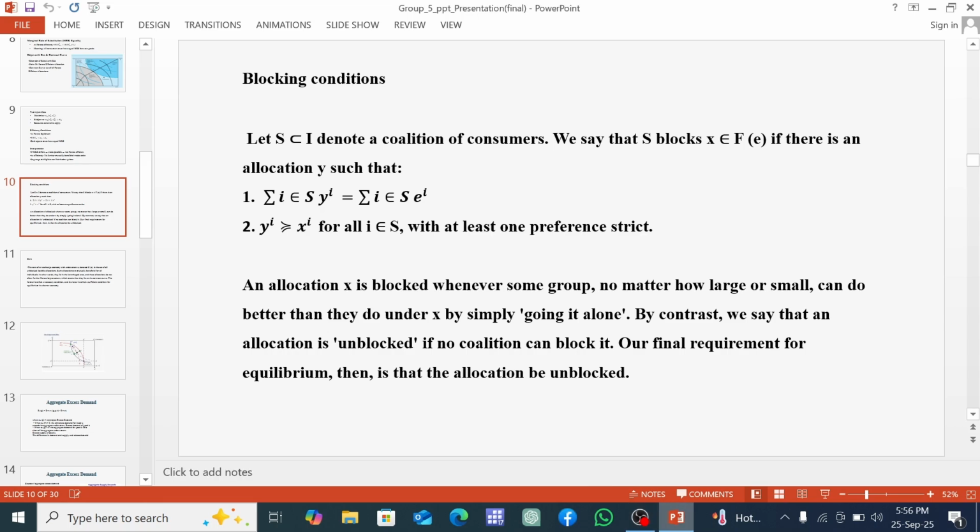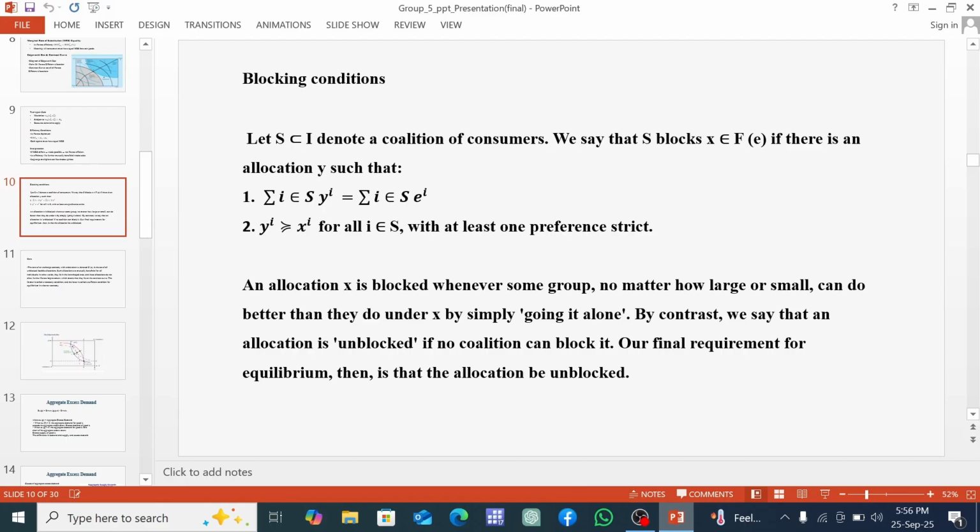Today I am going to talk about an important concept in general equilibrium theory, the idea of the blocking condition and how it leads us to the definition of the core of an economy. So let's take any coalition of consumers, that means any group, large or small. We say the coalition blocks an allocation called X if two conditions are satisfied.